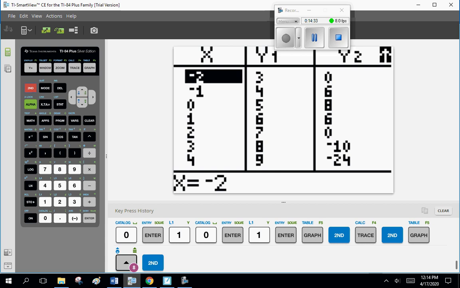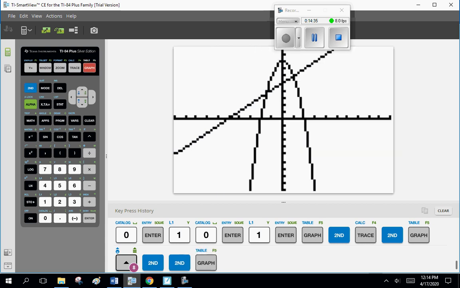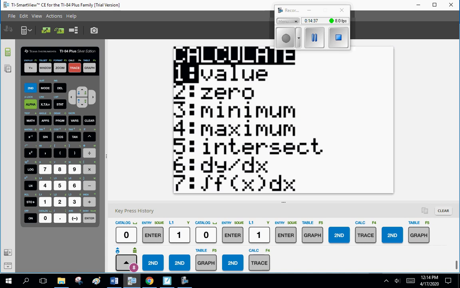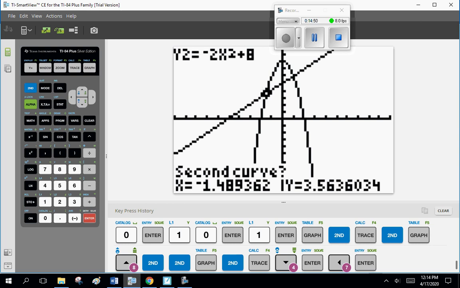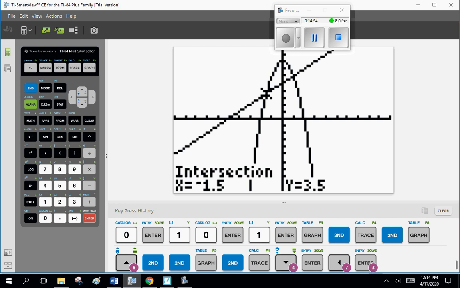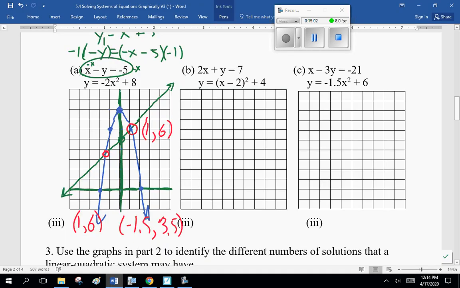So second, graph. Second, calculate, intersect. Now we want to go to the left because we have two intersects here. The calculator asks, are you sure this one? And that's the second graph. And yes, guessing, minus 1.5 and 3.5. That's where the numbers came from. Now, I admit I did that a little quickly, but it's graphing, and you guys show me you can do that.